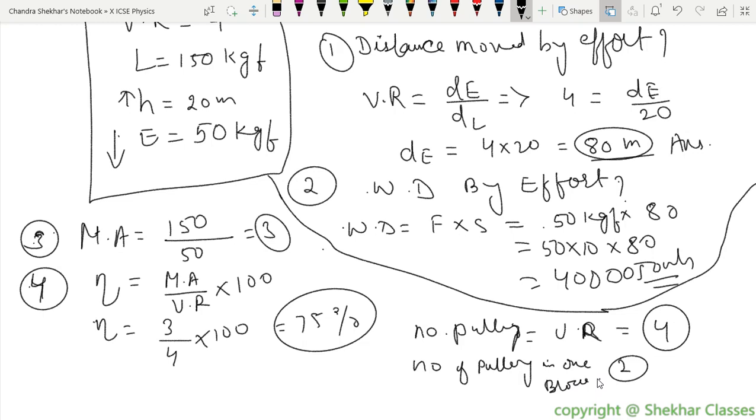How do we know that it will be 2 blocks? So, how do we know that? Any idea?